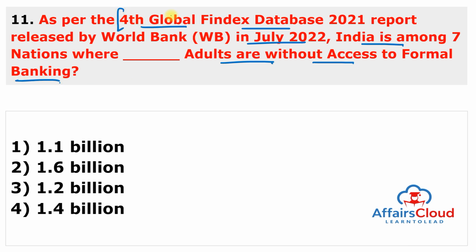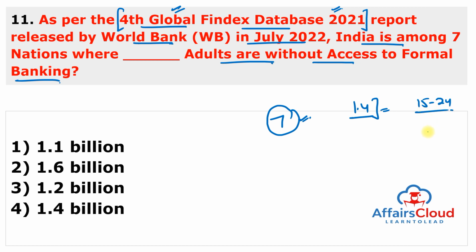So first of all, you have to remember this is the 4th Global Findex Database 2021, and this report is released by the World Bank. According to this report, India is among the 7 countries which are home to half of the world's 1.4 billion adults without access to formal banking. Especially in sub-Saharan Africa, young adults between the ages of 15 to 24 make up almost 40% of those without access to banking. So remember, the answer to this question is 1.4 billion. So the answer to this question is 4.